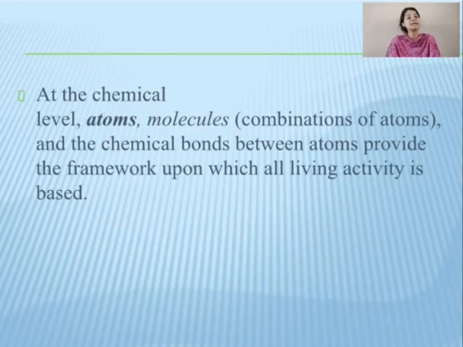Now, to study the chemical level of organization, scientists mainly consider the simplest building blocks of matter, that is the subatomic particles, the atoms and molecules, right? All matter in the universe is composed of one or more unique pure substances called elements. And the smallest unit of any of these pure substances, which I termed as element, is an atom. Right? So atoms are made up of subatomic particles such as proton, electron and neutron. This you must have studied in physics and chemistry in your 11th and 12th.